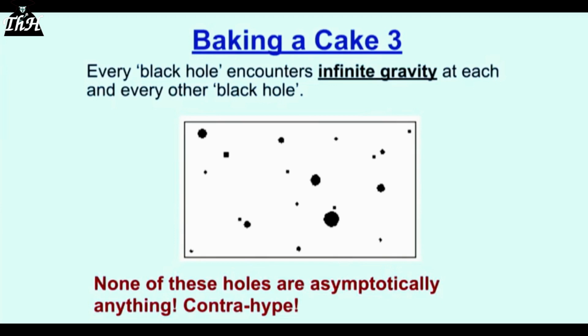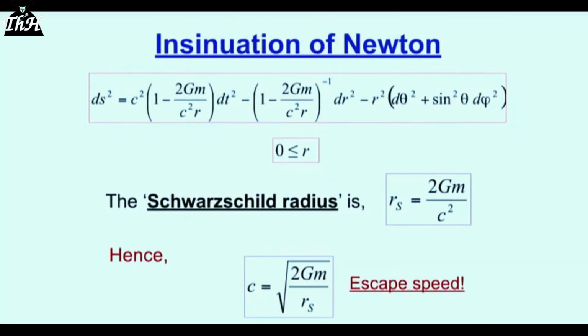its so-called singularity. However, does any one of those have asymptotic flatness? Well, you go from one black hole to another one, and what do you encounter? Infinite gravity. You go from another one to another one, infinite gravity. Every black hole encounters infinite gravity at every other black hole. That's not asymptotically anything, and that violates the definition of a black hole universe. It's supposed to be asymptotically flat at the very least, so it's nonsense.